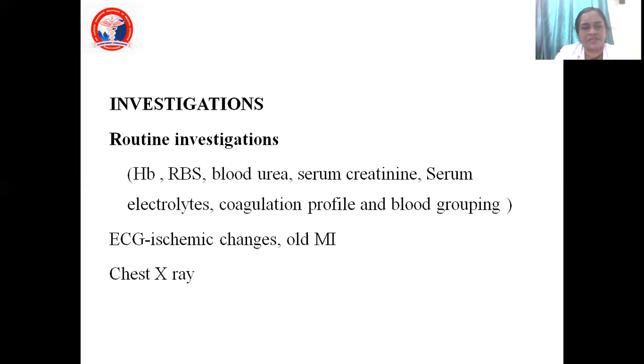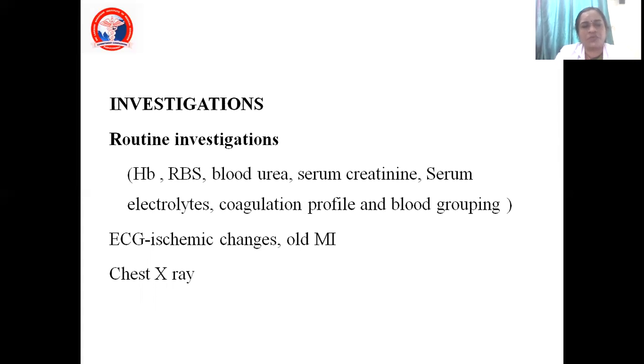What if the patient is anemic? The oxygen carrying capacity of the blood will be reduced, because the hemoglobin is reduced. Hemoglobin is important to carry the oxygen, isn't it? So once the oxygen carrying capacity is reduced, the anesthetist will find difficulty. So you need to know the hemoglobin status of the patient. Next, you have to find out the sugar levels, your random blood sugar level. Why random blood sugar level? You want to know whether the patient is diabetic or not.